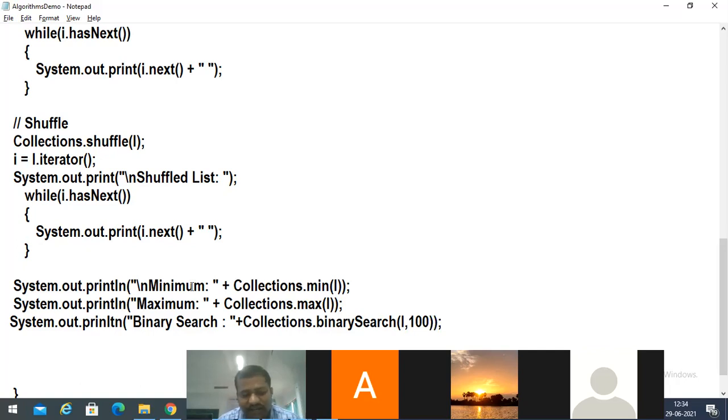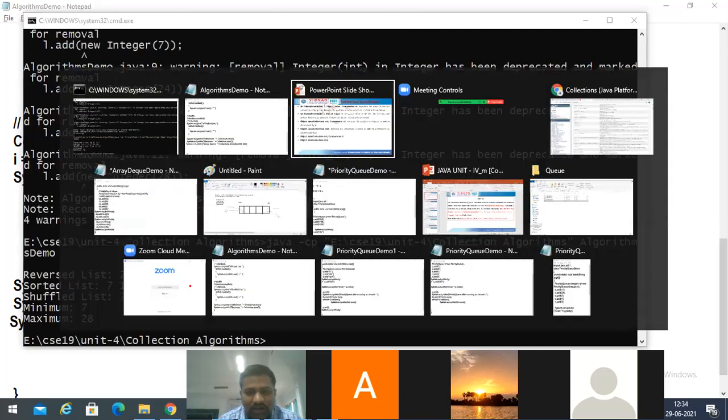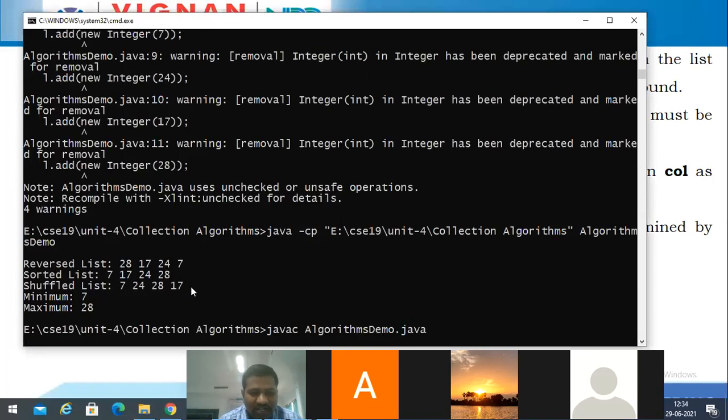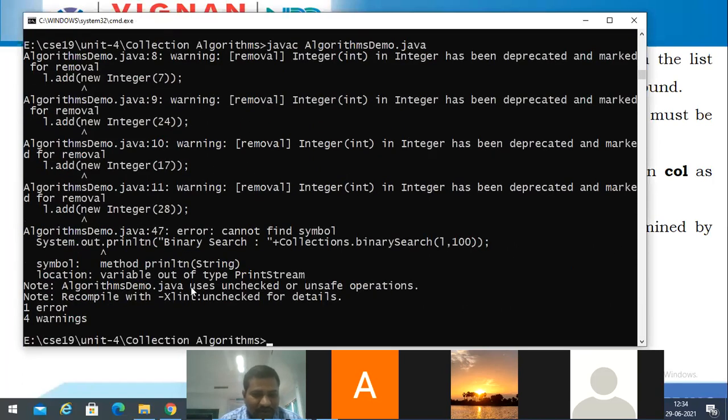If 100 exists, it returns its position. If 100 does not exist, it returns a negative value. Here 100 does not exist, so it returns a negative value over there.